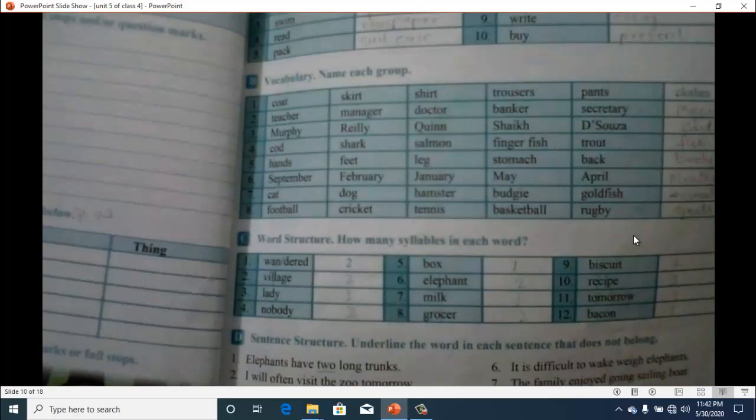Then word structure, how many syllables in each word? So you have to write the syllables, like wandered. In wandered it's two syllables, wan and dered. Then village, village is also a two syllable word. Lady, lady is just one syllable word. So you will fill these blocks with the syllables.